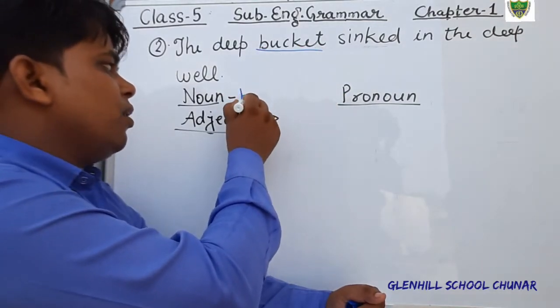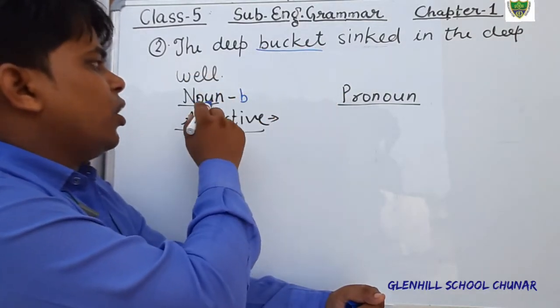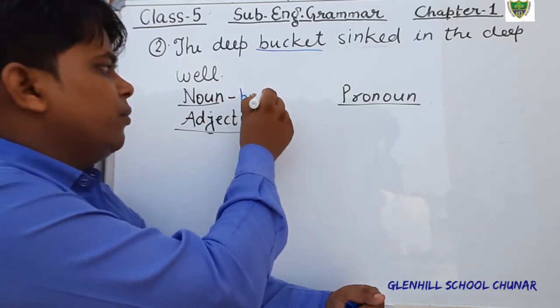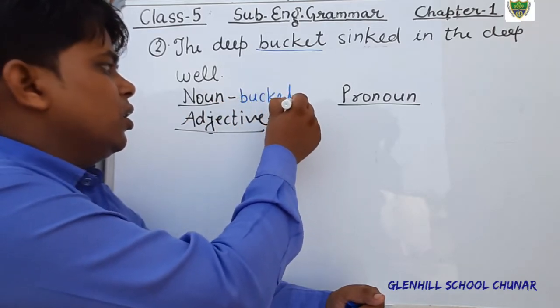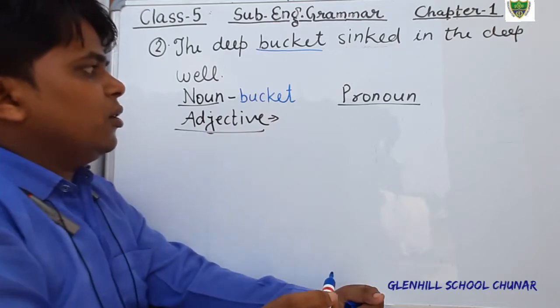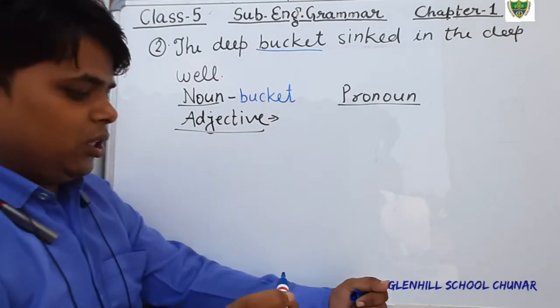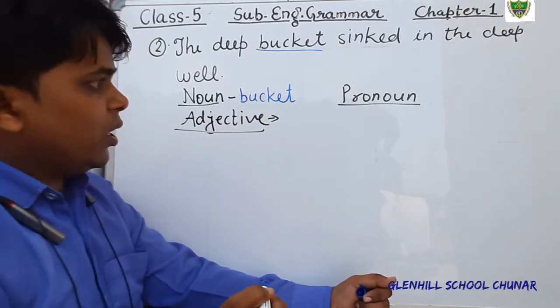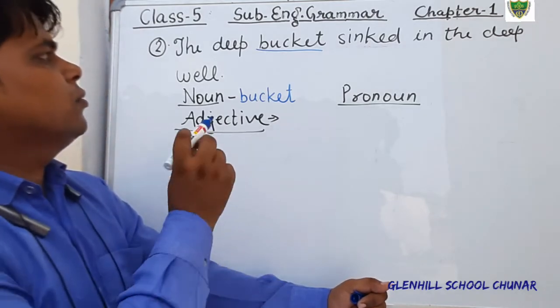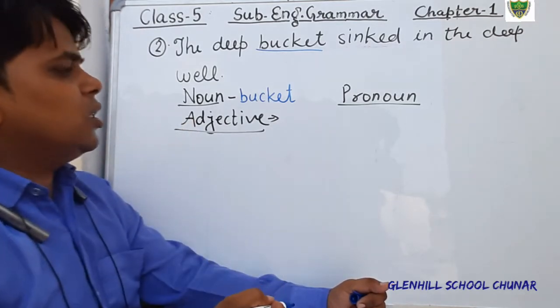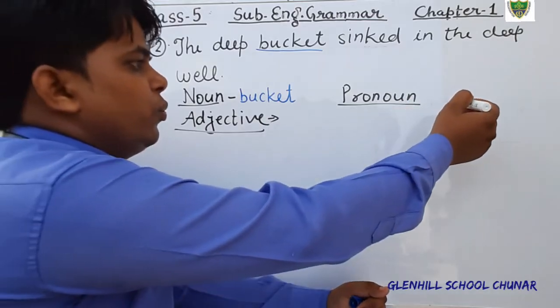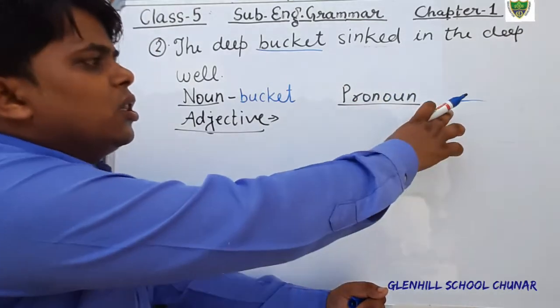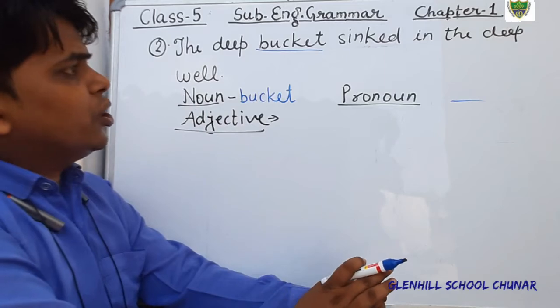So, in front of noun, you will write bucket, because bucket is a noun. And what is pronoun? In this sentence, there is no pronoun. So, you will leave it. There is no pronoun used in this sentence.